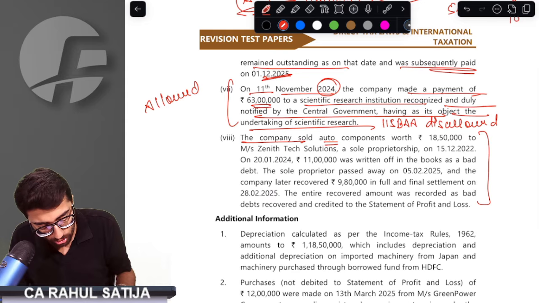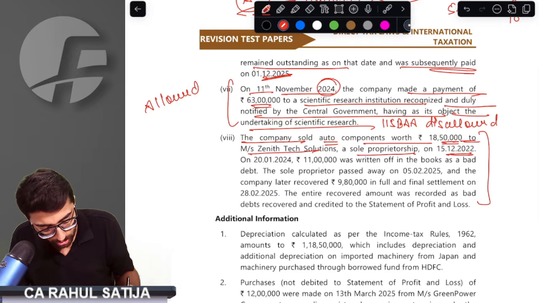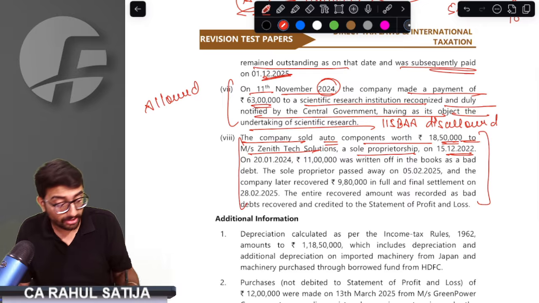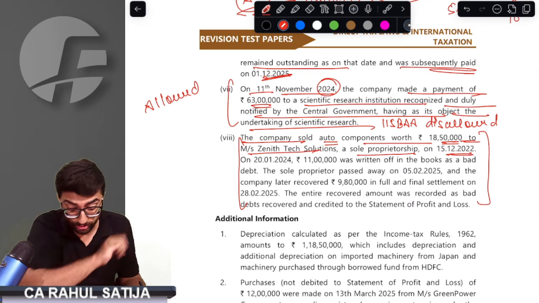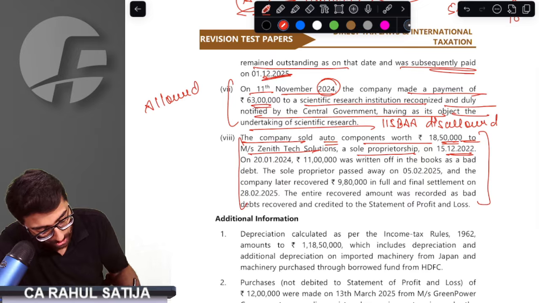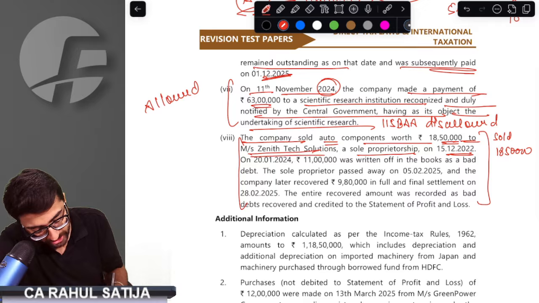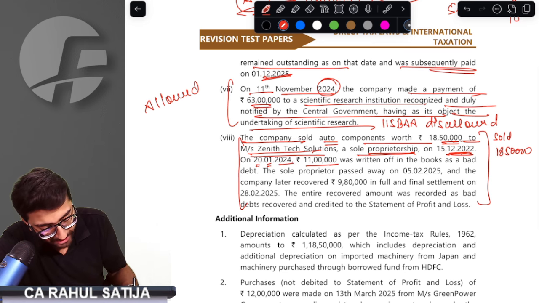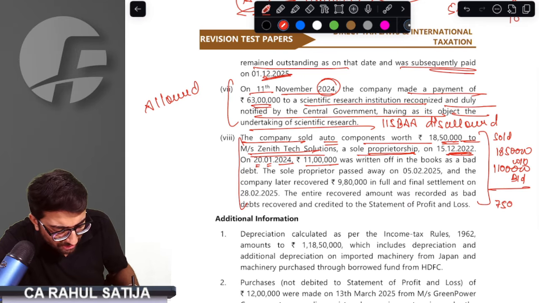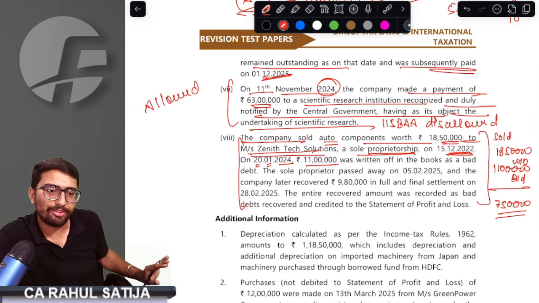Perfect. The company sold auto components worth 18.5 lakh rupees to Zenith, sole proprietor. This is another important, beautiful question point. Sold goods worth rupees 18 lakh 50,000 to Zenith, sole proprietor, on 15th December 2022. On 20th Jan 2024, 11 lakh was written off as bad debt. Can I say in the books of accounts 7 lakh 50,000 is still receivable?